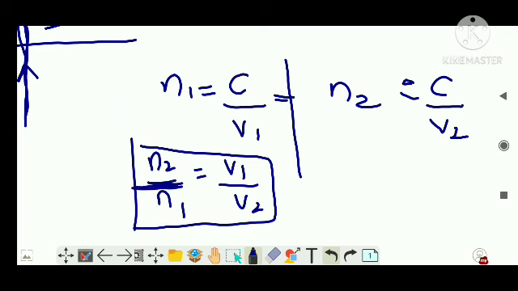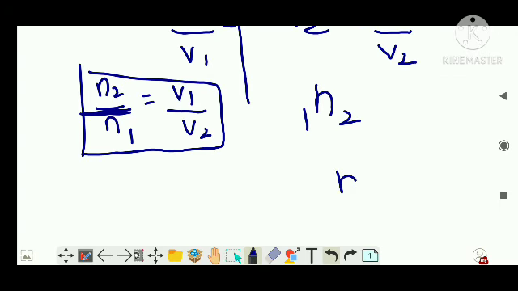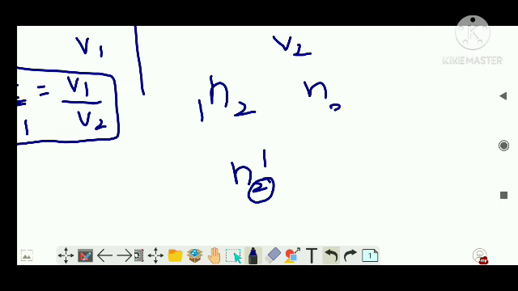How can I describe this term, n2 by n1? It is the refractive index of the second medium with respect to the first. This is how you are supposed to write it. In some books it is written in a different form, but both are the same. The bottom gets priority. So if you see something like n31, that means the refractive index of the third medium with respect to the first medium.